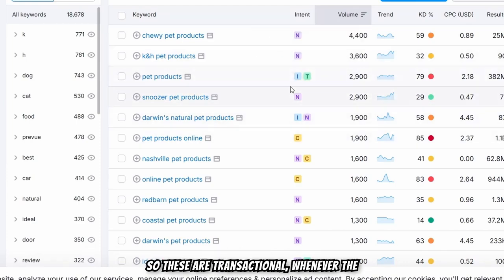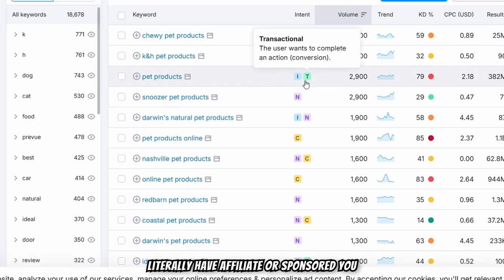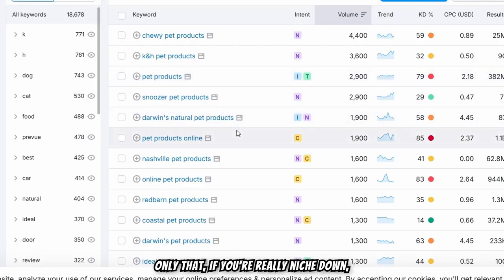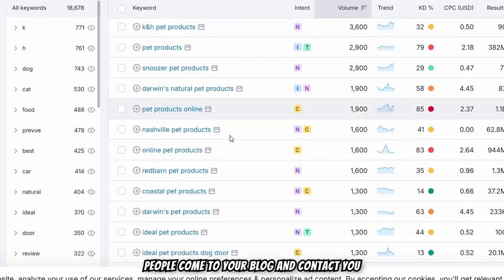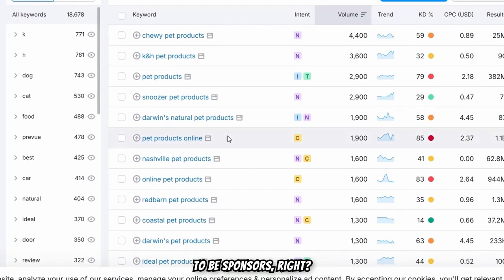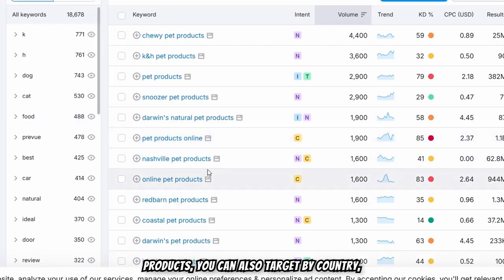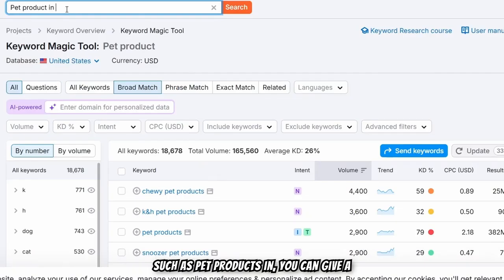So these are transactional. Whenever the transactional is there, you can literally have affiliate or sponsored products on your blog. And not only that, if you're really niched down, people come to your blog and contact you to be sponsors, right? And pet products online, Nashville pet products. You can also target by country, such as pet products in, and you can give a country, right?